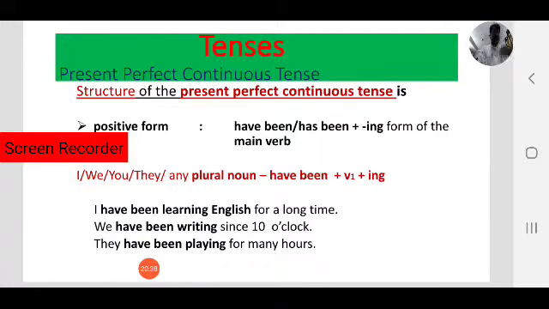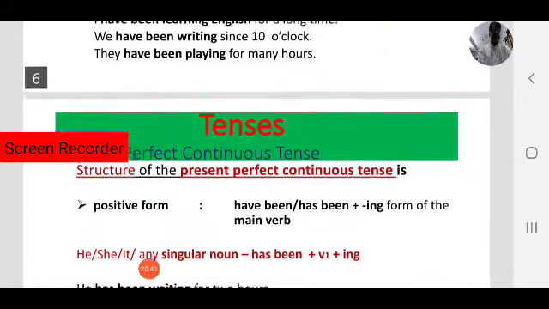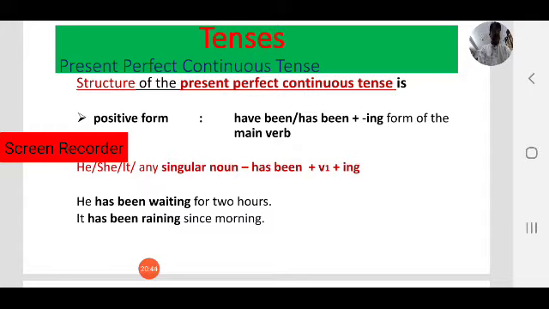Okay. Next, let us see has been. Where do we use has been? Yes, third person singular: he, she, it. For third person singular, we use has been plus the ing form. He has been waiting for 2 hours. I have been waiting. You have been waiting. They have been waiting. He has been waiting. She has been waiting for 2 hours. It has been raining since morning.